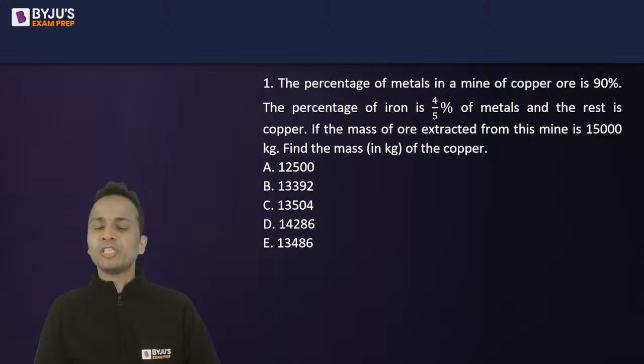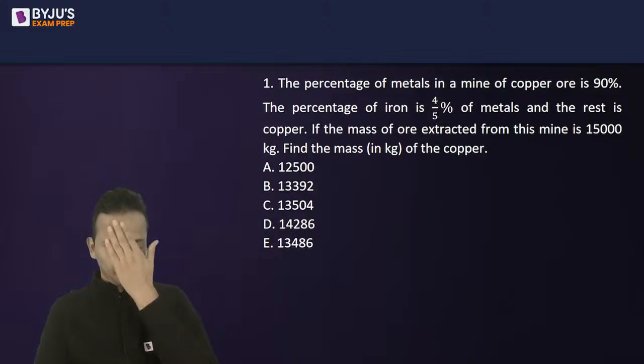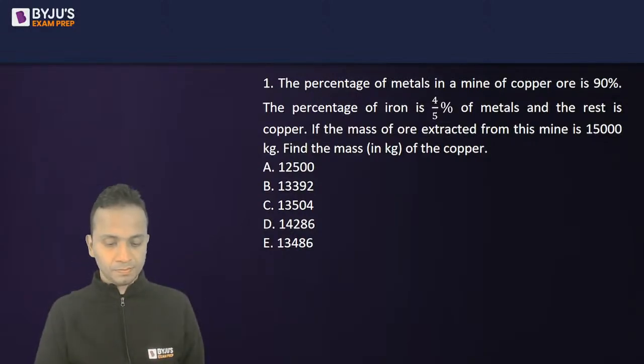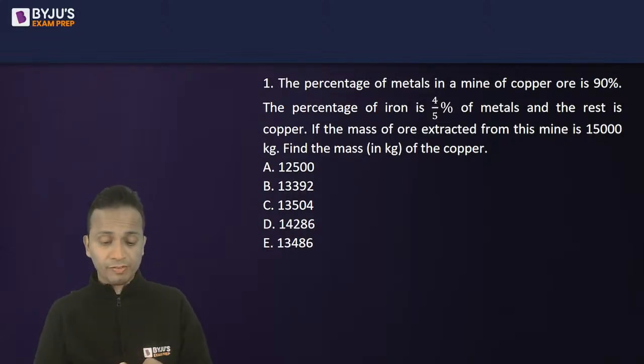The question says that the percentage of metals in a mine of copper ore is 90 percent. The percentage of iron is 4 by 5 of the metals, and the rest is copper. If the mass of ore extracted from this mine is 15,000 kg, then find the mass of copper. Now, quickly, just do a quick calculation here. You are given five options.